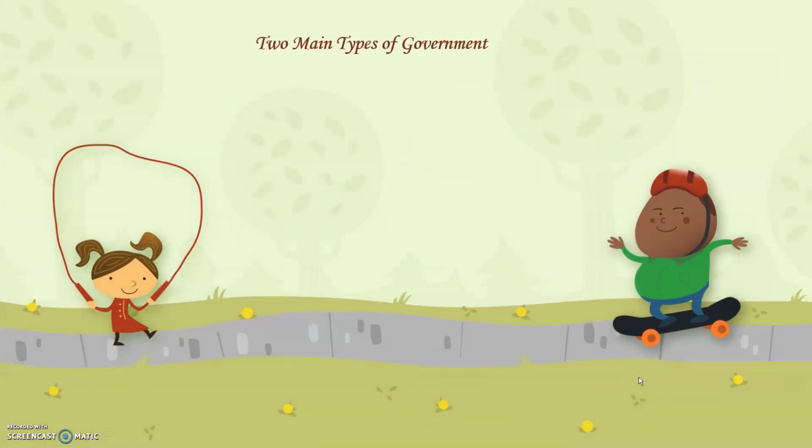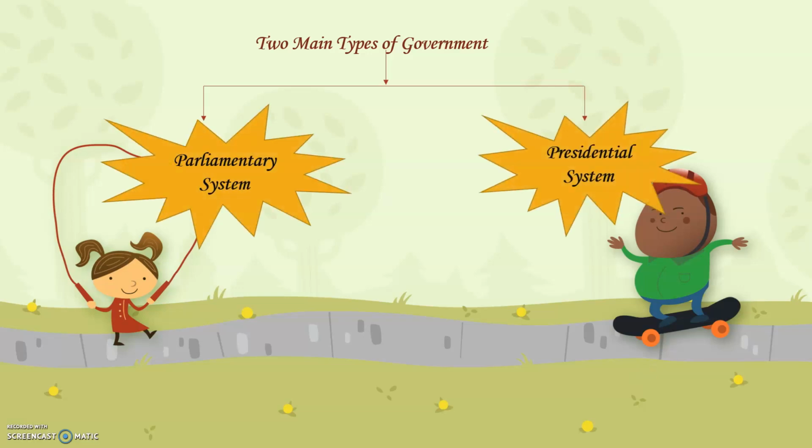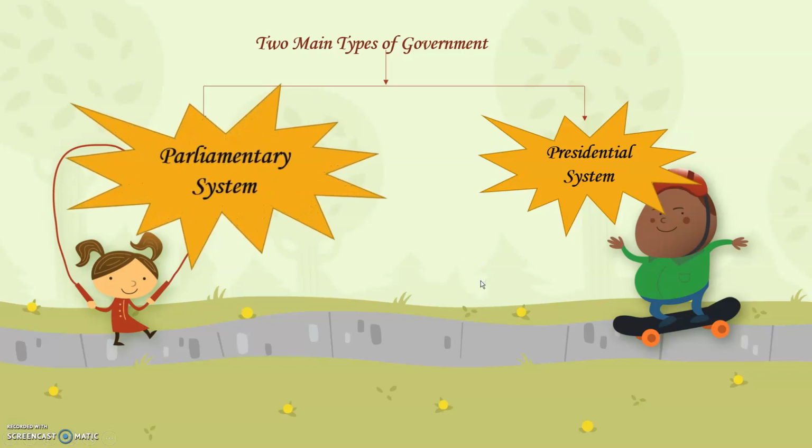Now, to understand, there are two main important types of government. First is parliamentary system and next is presidential system. You have to remember that all over the world, only two types of government system are being followed. First is parliamentary system and next is presidential system. Today we will focus mainly on the meaning of parliamentary system. This we will learn in the next video. So let us understand the meaning and characteristics of parliamentary system.